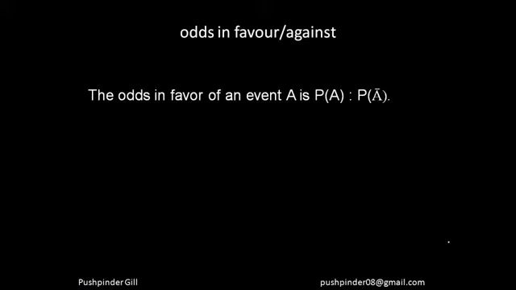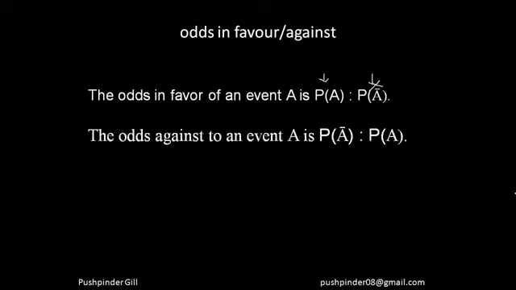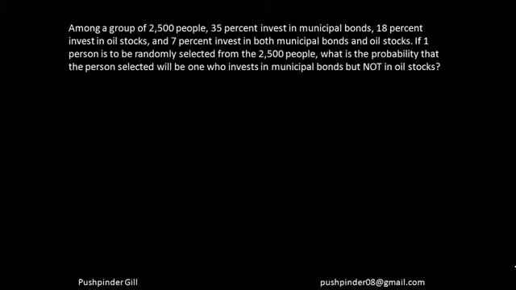Right. So now we're going to do a simple concept, that is odds in favor and odds against the favor, which is pretty much easy, right? The odds in favor of an event happening is the ratio of the probability of that event happening by the probability of the event not happening. The odds against the favor is the probability of not happening by the probability of happening. This is how I remember it: for odds in favor, the probability of happening is at the top, and for odds against the favor, the probability of not happening is at the top. The rest, each and everything is the same, right? So let's move forward. I hope it's understandable.